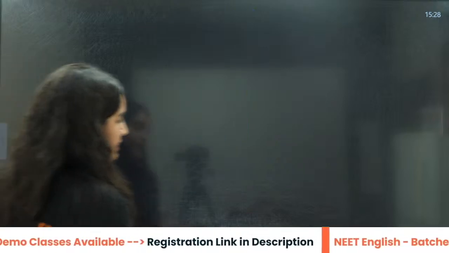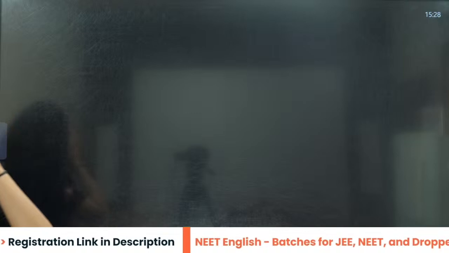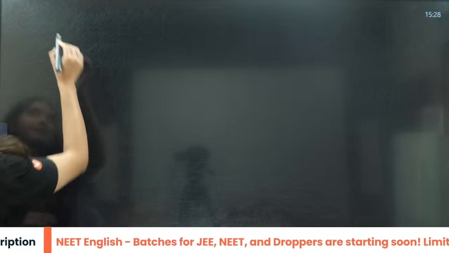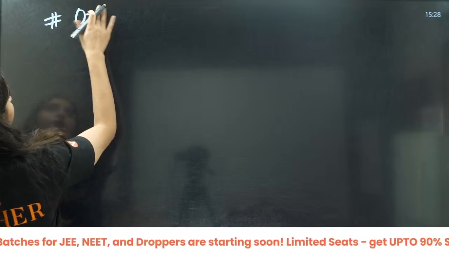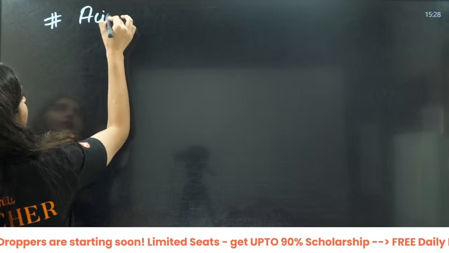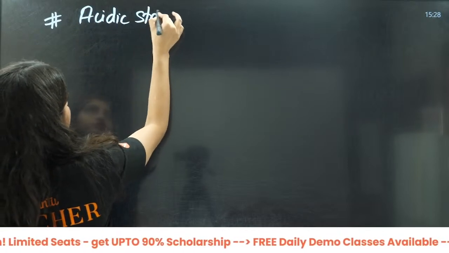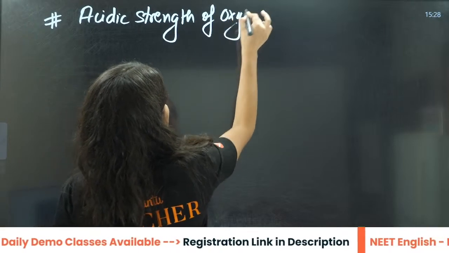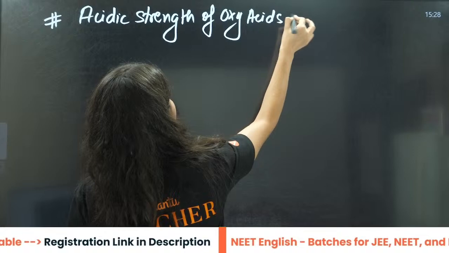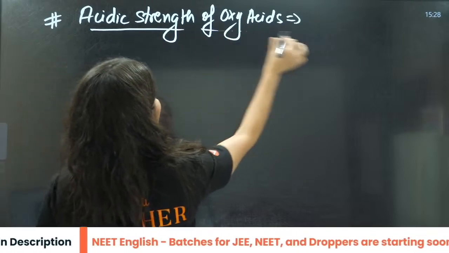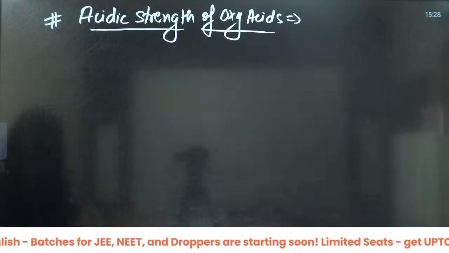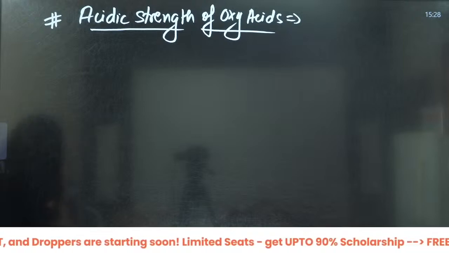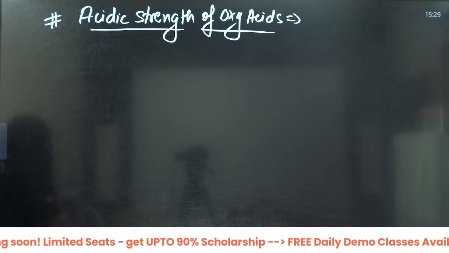Okay. Next one, beta. Let us talk about oxyacids. Acidic strength of oxyacids. Let us talk about that.